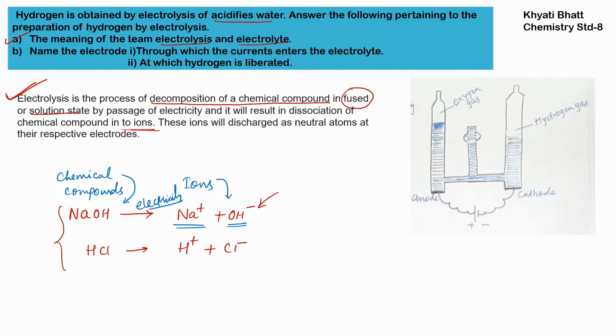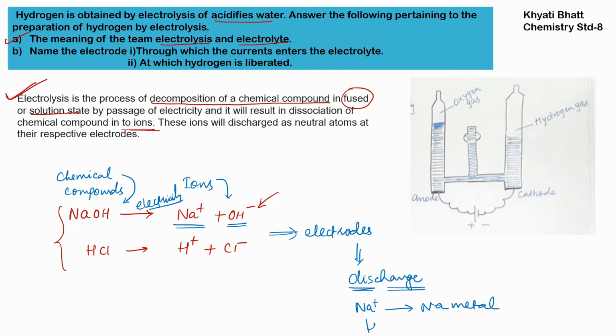Now once the ions are separated in the solution, they go to their respective electrodes and there they get discharged. Discharge means they remove their charge. Whatever charge they possess in the ion state, they remove it: Na plus becomes sodium metal, and H plus becomes hydrogen gas, converting into its molecular state.